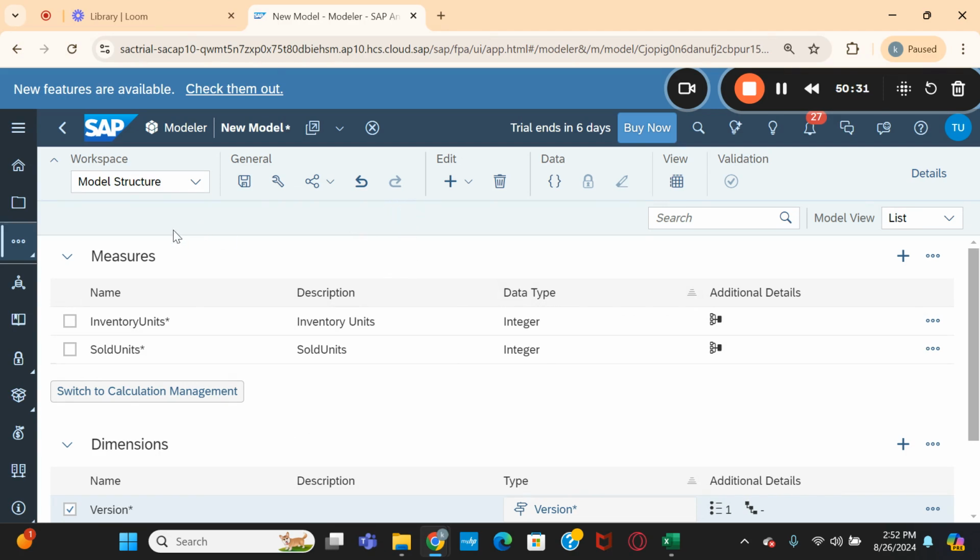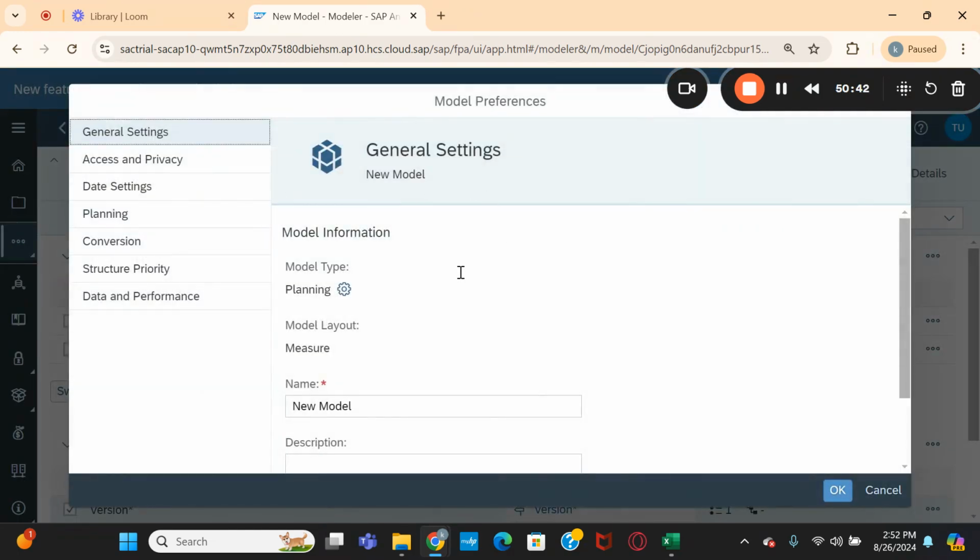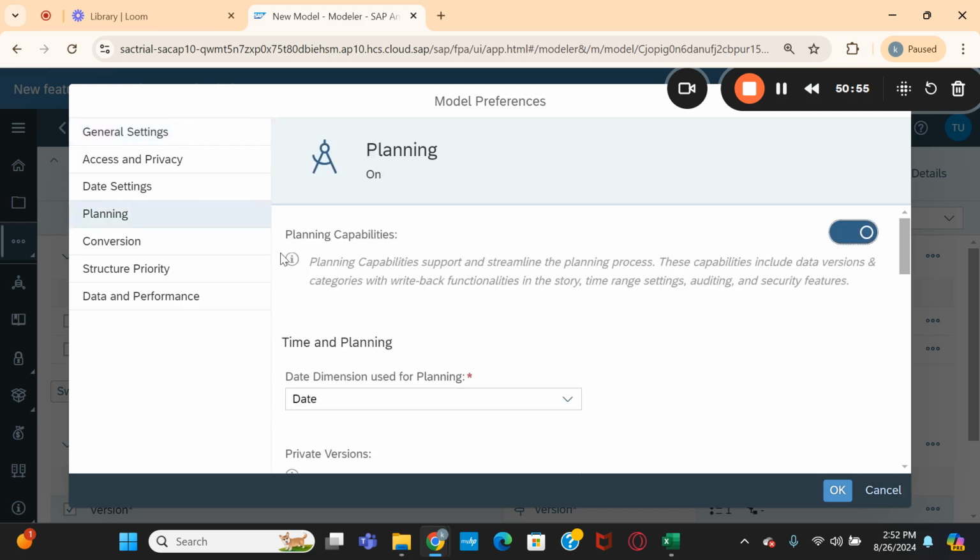So here you go to the model preferences. Okay, you go to the model preferences and see here what the model type is. Planning. So once you create the model, the system is telling that okay, this is the planning type model. Planning capabilities default enabled. By default, your model is having planning capabilities. That is the default behavior of the model when you try to create a model in the SAC system.